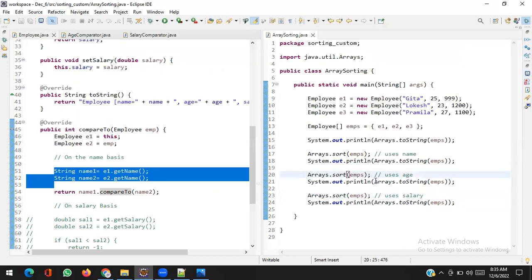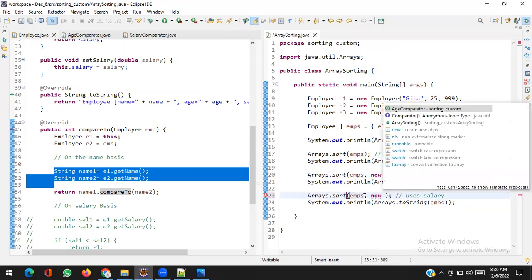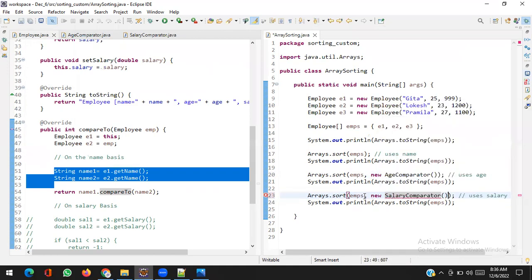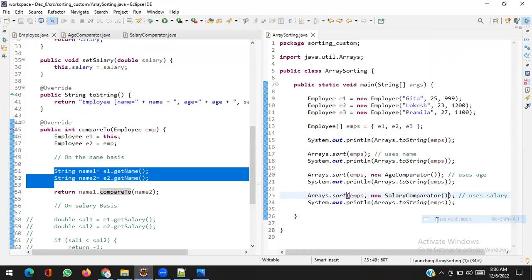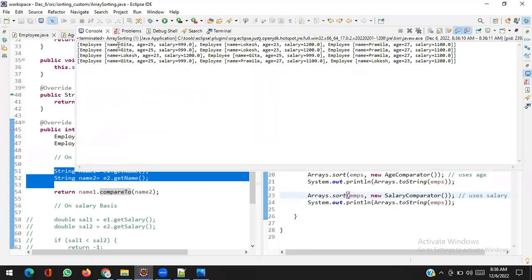But if I mention my comparator, the sort method does not use the default one, it uses the age comparator, and for the next, the salary comparator. Now this is the original, this is sorted by name, this is sorted by age, and this is sorted by salary.